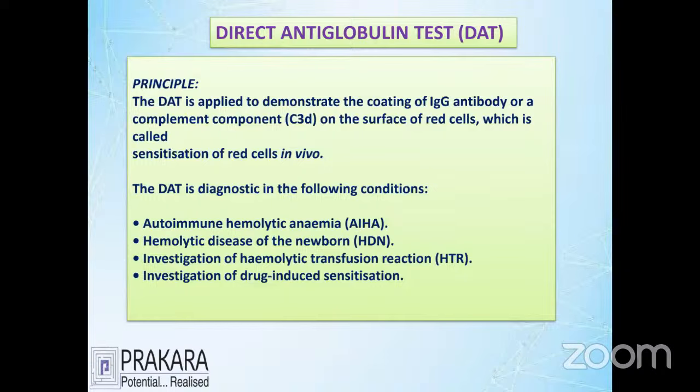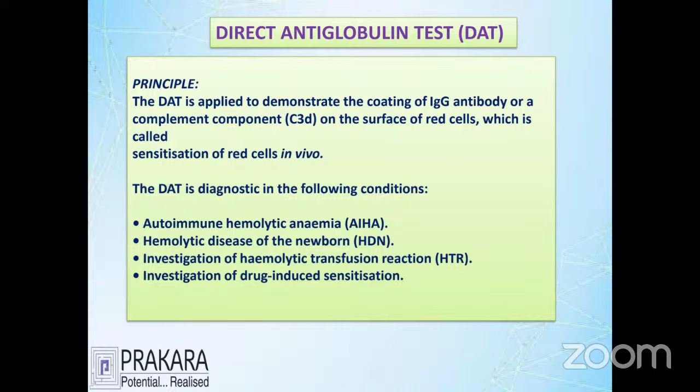See, the first thing is about the direct anti-globulin method. The principle, as I already told, is that the antigen and antibody react and finally expose the reaction normally. And here is the actual problem. When antigen and antibody bind together, you may not get a visible reaction, but the reaction is enhanced by an additional antibody called anti-immunoglobulin.